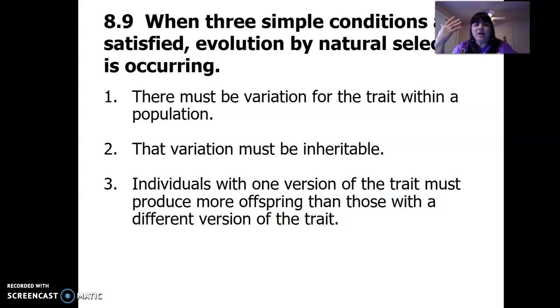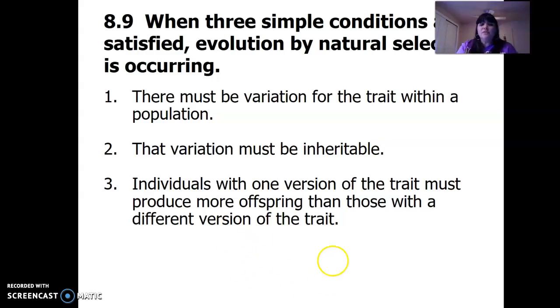Everyone has different eye color, or height, or hair color, or skin color, or stuff inside our bodies for that matter. Our fingerprints on our cell membranes are different. Our blood types are different, et cetera. So there's variation in the population, number 1.